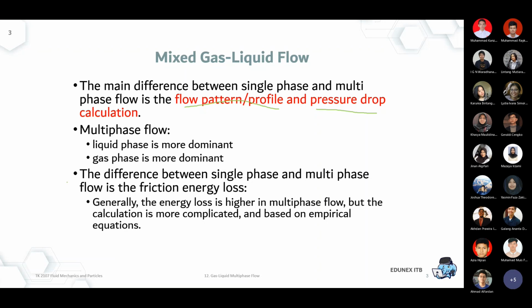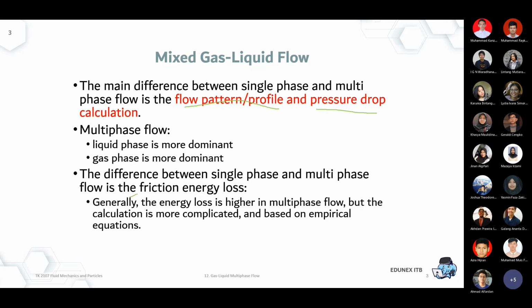There will be cases where the liquid phase is more dominant, and other cases where the gas phase is more dominant. So we have to calculate separately, individually, what will be the pure liquid velocity, what will be the pure gas velocity, and in those cases, how it will affect the other phase.